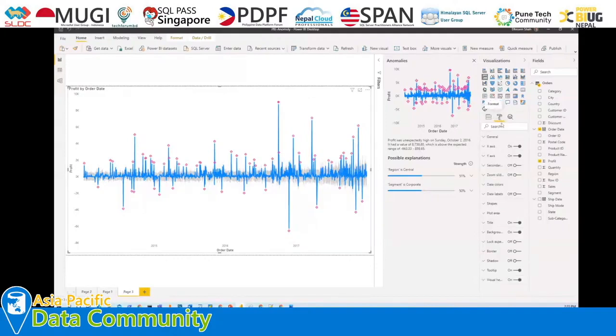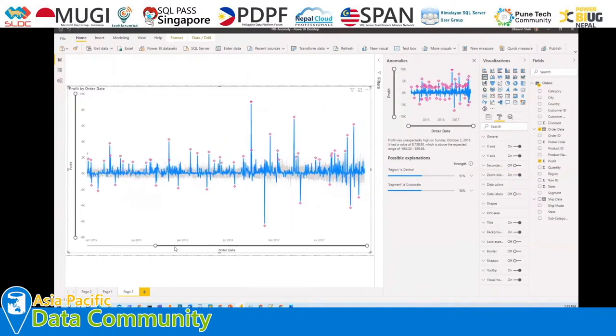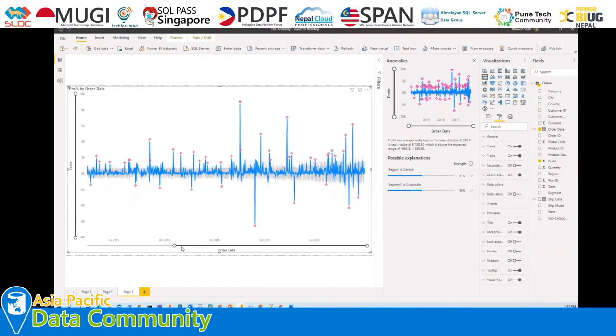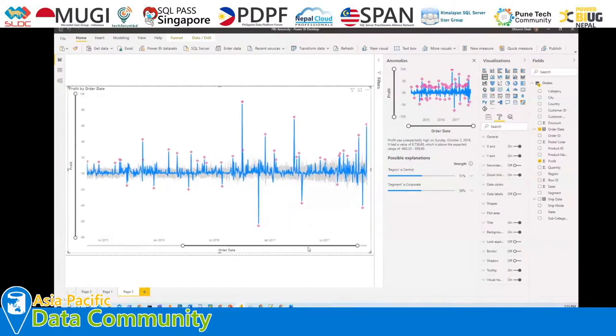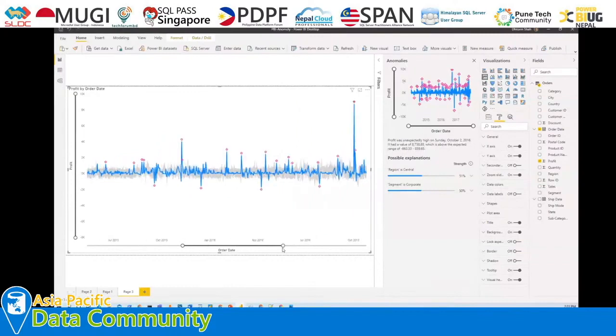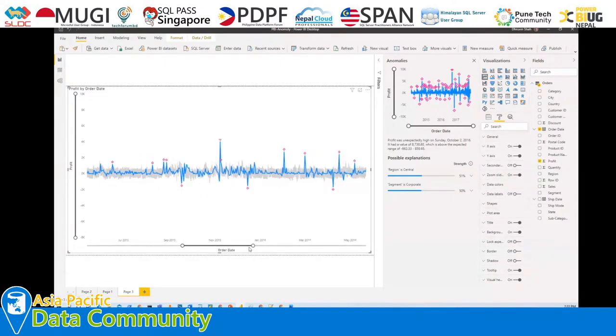So I'm just enabling this zoom slider for my visualization, so I can zoom in on my axis and we can understand the next feature properly. This zoom slider is also something available recently, in the last month's update we have rolled out. So now we can zoom in on our axis as well. This is one additional thing that we need to consider.